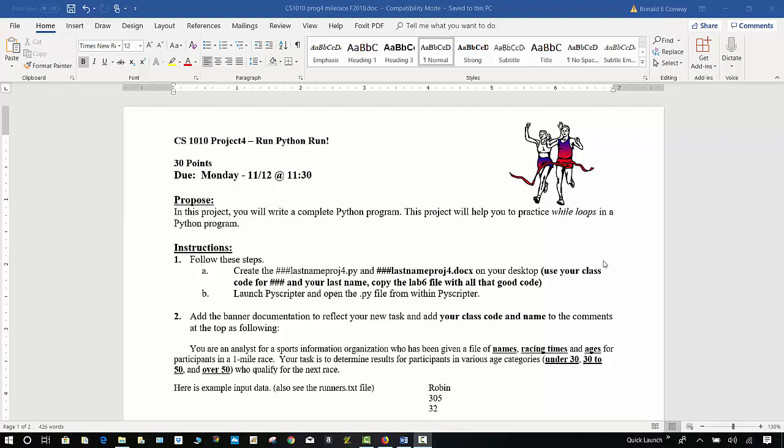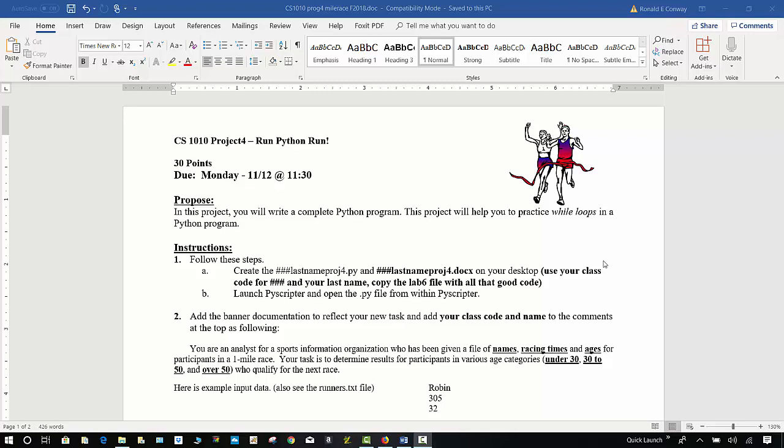Your next project is project 4. For this project, you will be using a while loop. Notice the due date is Monday 11/12, which is actually Veterans Day. You can turn it in that night up until 11 o'clock. This program is really designed to be completed far ahead of that time, but I'm giving you the extra time over the weekend to complete it.